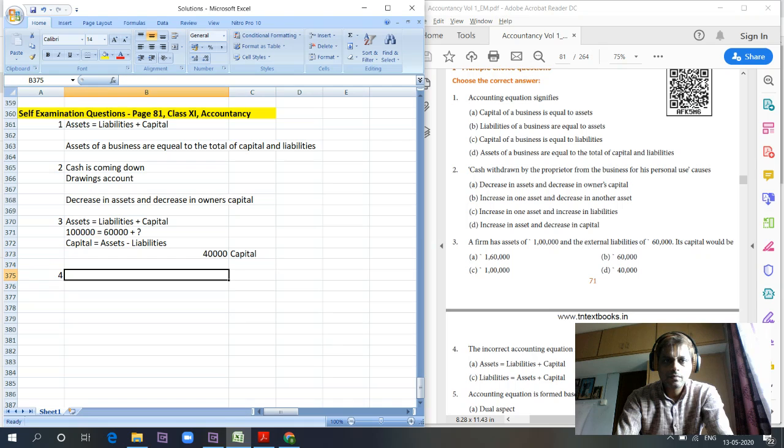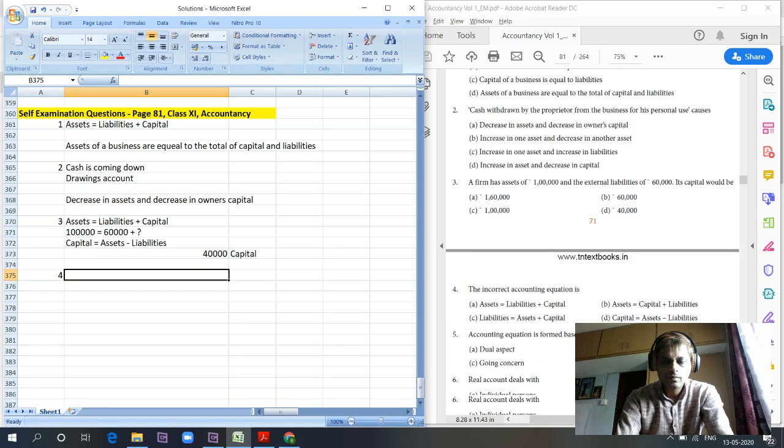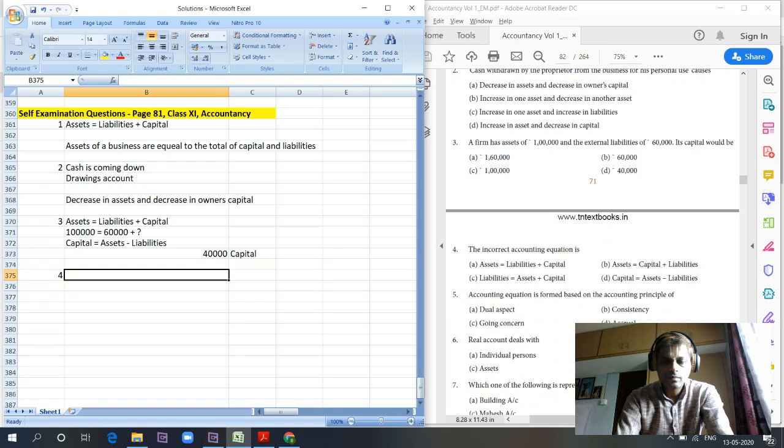Next question. Capital will be option D, 40,000. Which of the following is an incorrect accounting equation? Assets is equal to liabilities plus capital. Yes, that's what we saw. Assets is equal to capital plus liabilities. Yes, assets is equal to capital plus liabilities.